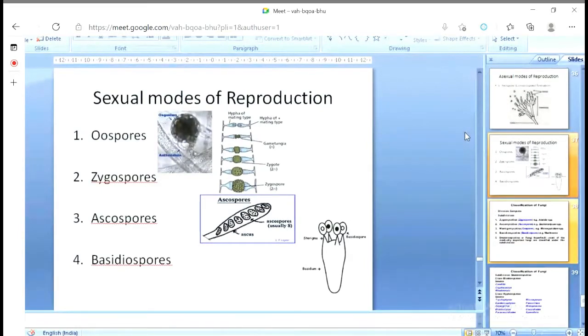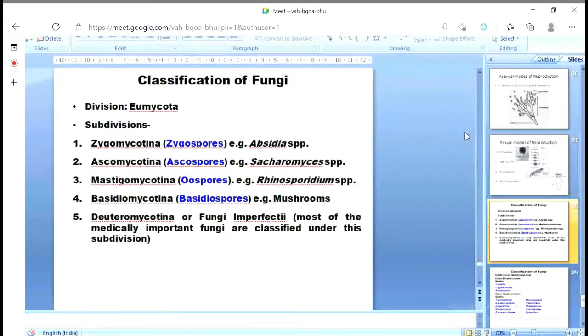They produce different kinds of spores. The four different spores that appear by means of sexual reproduction are named oospores, zygospores, ascospores, basidiospores. Now, a little bit about the classification of the pathogenic fungi. So all the fungi come under the division Eumycota.